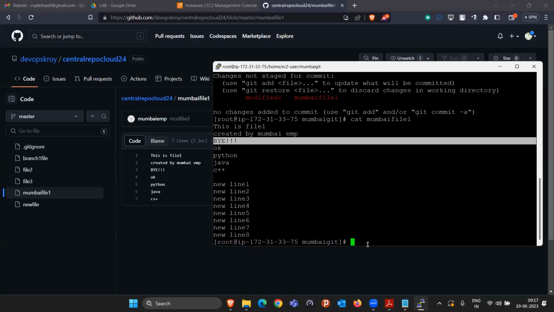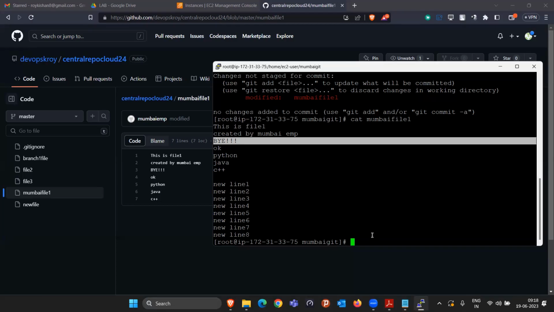Yes. Merge conflict, we did it in the last class, right? If some changes happen, like these lines were written at this position only, and at that position only somebody changed it, in that case merge conflict can come when you are stashing it again. So at that time you have to manually revert it.